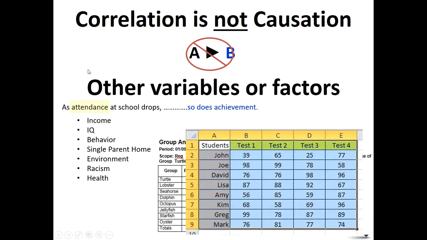Perfect example. So let's say, and this is actually happening today, one of the presidential candidates, Kamala Harris, she's criticized. Some people support her for this, but she is very much a proponent of students having to be in school. So what she probably would have done is said, look, our students' achievement is dropping, so is their attendance. The reason must be their attendance. And she's known for, if you miss school, your parents are getting arrested. And that's pretty common. A lot of schools do that.